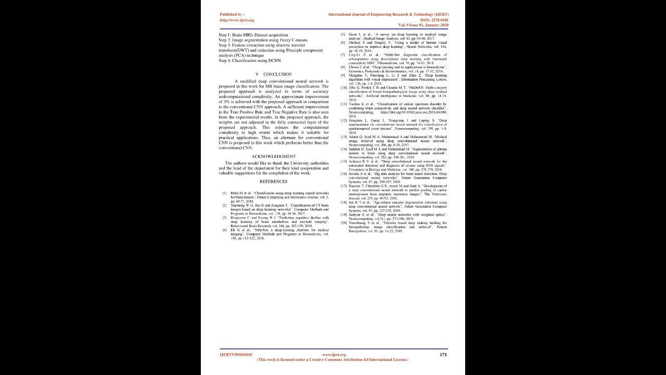Conclusion. A modified deep convolutional neural network is proposed in this work for MR brain image classification. The proposed approach is analyzed in terms of accuracy and computational complexity. An approximate improvement of 3% is achieved with the proposed approach in comparison to the conventional CNN approach. A sufficient improvement in the true positive rate and true negative rate is also seen from the experimental results.